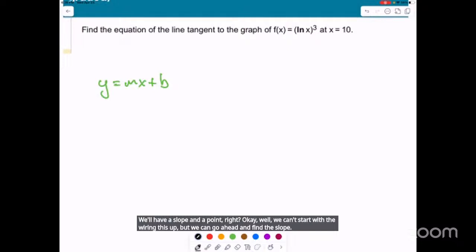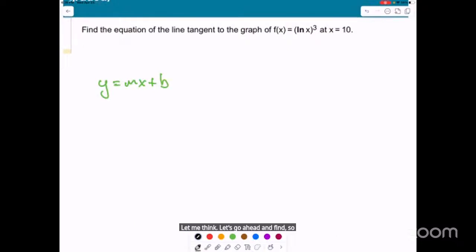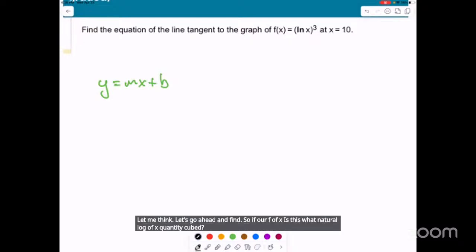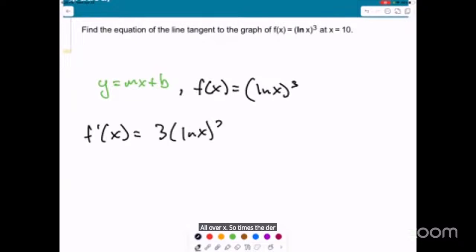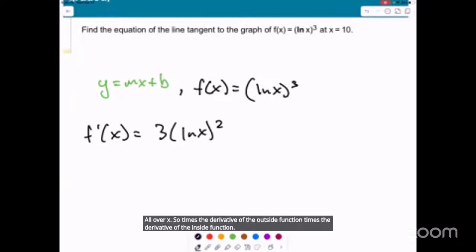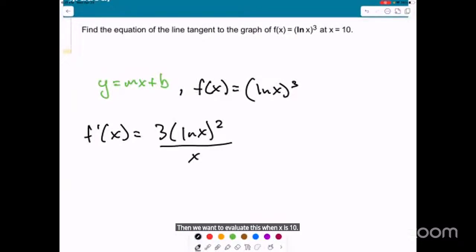So if our f of x is the natural log of x, quantity cubed, let's go ahead and find f prime: 3 natural log of x squared, all over x. So that's the derivative of the outside function times the derivative of the inside function. Then we want to evaluate this when x is 10. So f prime of 10 is going to be 3 times the natural log of 10 quantity squared over 10. That's going to be our slope, whatever that number is. We're just going to leave it as is for right now.